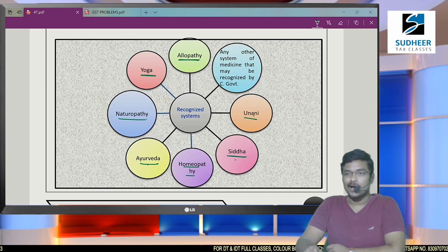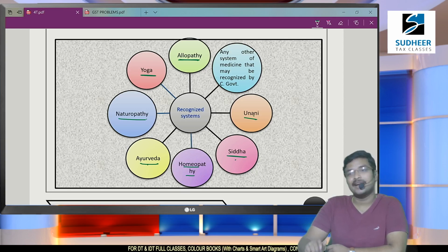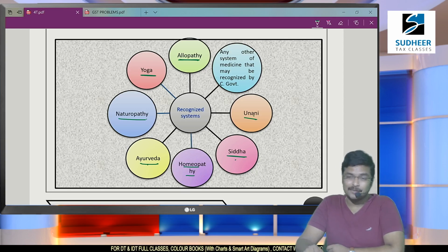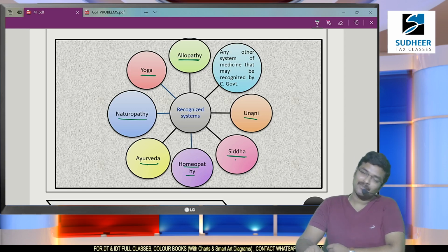So we may get abdomen pain, we may get stomach pain, whatever it may be. So they will suggest certain asanas to be done. If we do them, blood pumping will go more to such a part, so that the disease in such a part will get automatically cured. Yoga is also specified as one of the recognized systems of medicine in India.